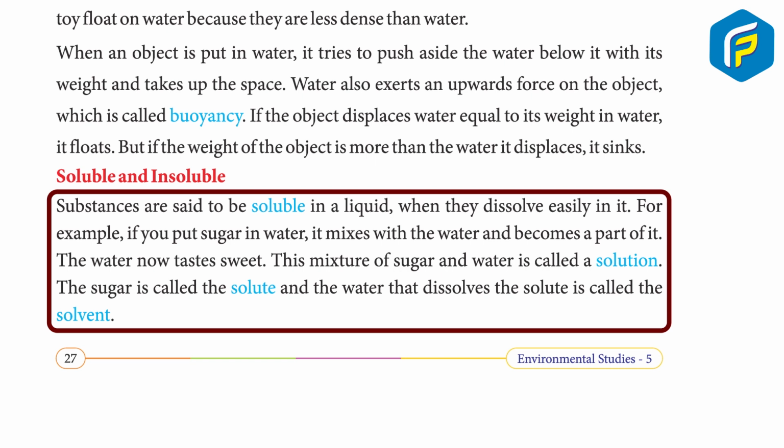For example, if you put sugar in water, it mixes with the water and becomes a part of it. The water now tastes sweet. This mixture of sugar and water is called a solution. The sugar is called the solute and the water that dissolves the solute is called the solvent.